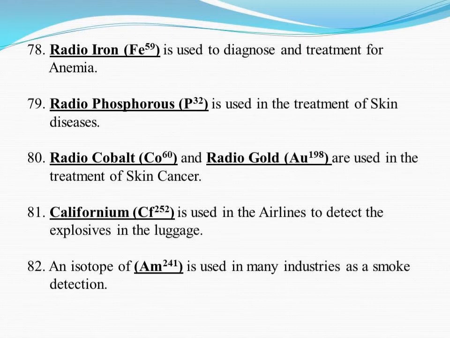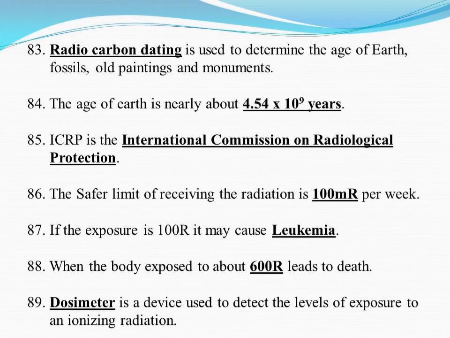Californium is used in airlines to detect explosives in luggage. An isotope of americium is used in many industries as a smoke detector. In archaeological research, radiocarbon dating is used to determine the age of earth, fossils, old paintings and monuments. The age of the earth is nearly 4.54 × 10^9 years.